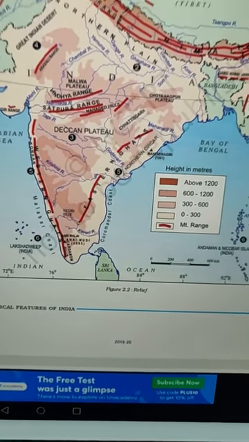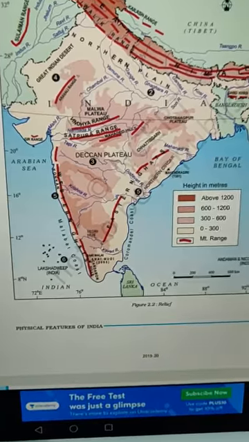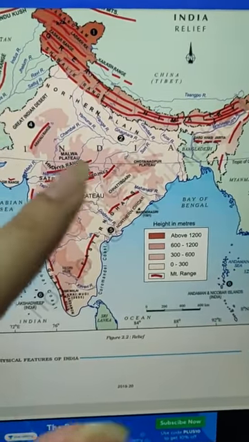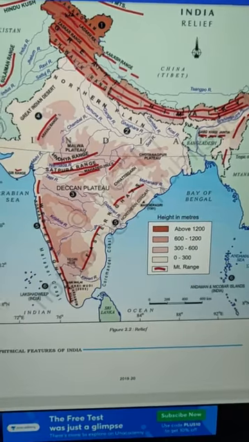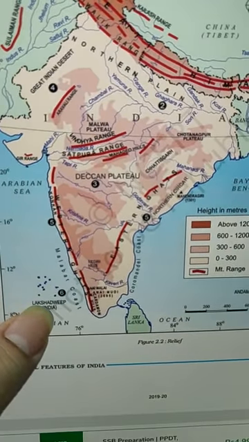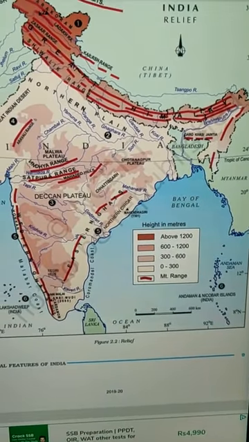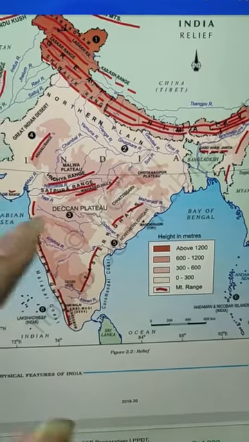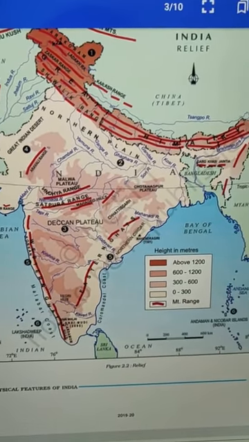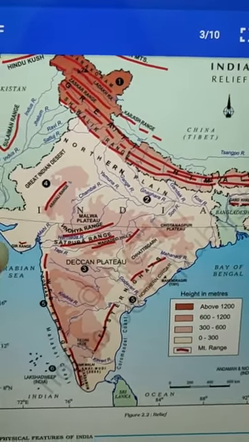And the sixth and the last are the islands. Along with the mainland of India, two islands are also part of India. One is the Lakshadweep Islands and the second one is the Andaman and Nicobar Islands. So all these parts will be explained in this chapter. Now where were we? We were on the Shivaliks.